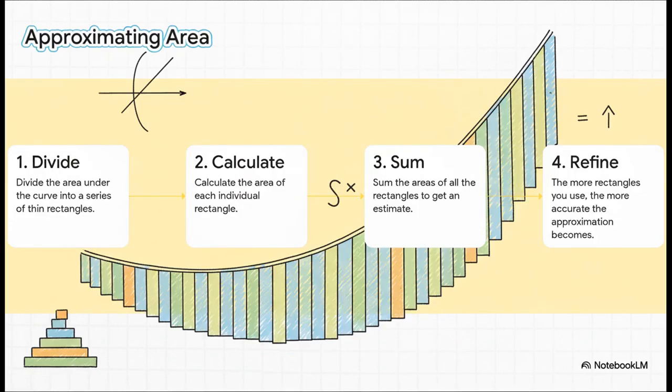The strategy for this is actually pretty clever. We take that weird curvy area that we can't measure, and we approximate it with something we can measure, simple rectangles. The idea is to just divide the whole area under the curve into a bunch of skinny rectangles. We know how to find the area of a rectangle, right? So we just calculate the area of every single one and add them all up. It's not perfect, but you can see that the more rectangles we use, the thinner we slice them, the closer we get to the real answer.